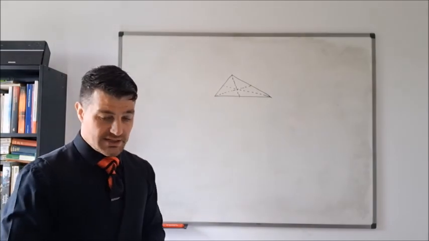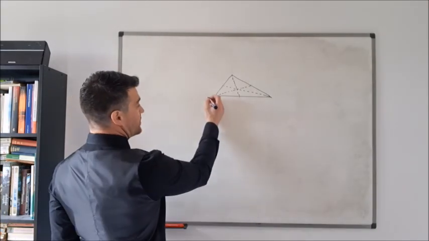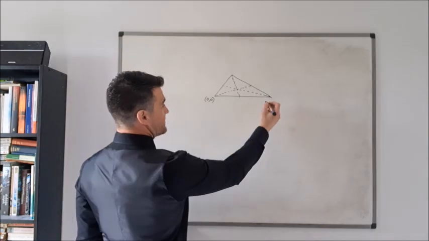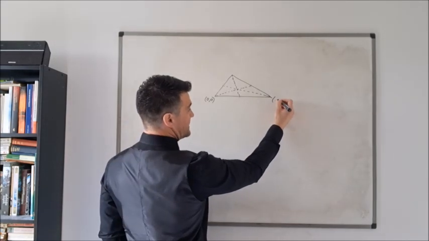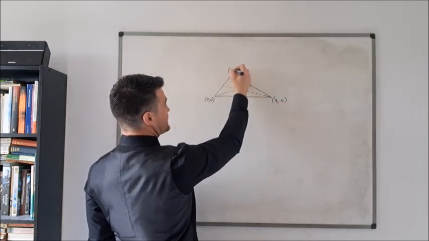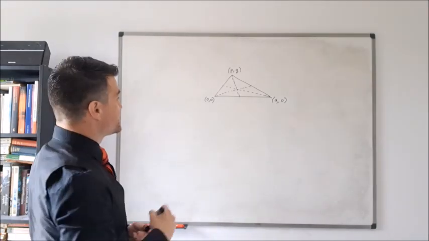So let's say, just for the sake of argument, let's assume that one of the vertices of our triangle is at the origin (0, 0), and the other is somewhere on the x-axis, (a, 0). And then we've got another point which is at (p, q).